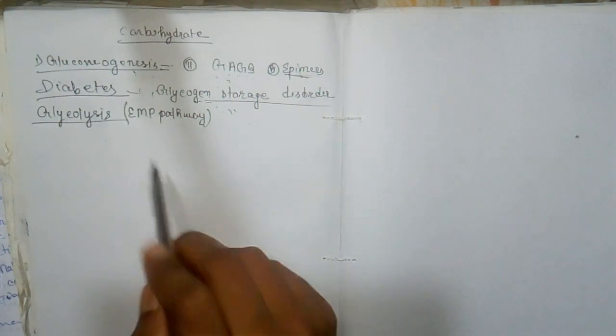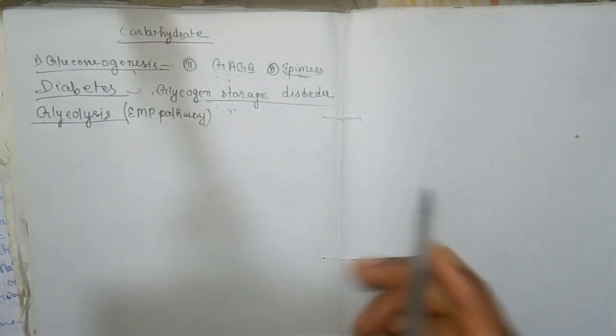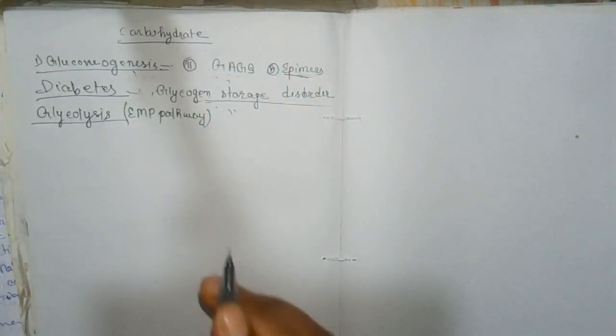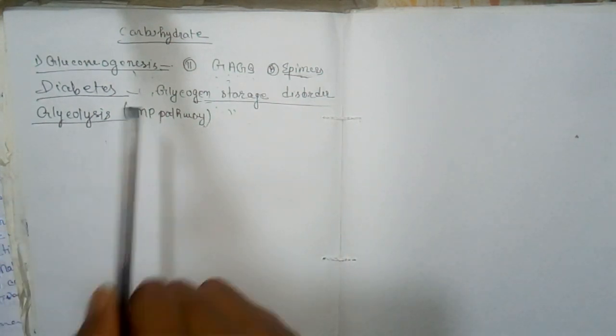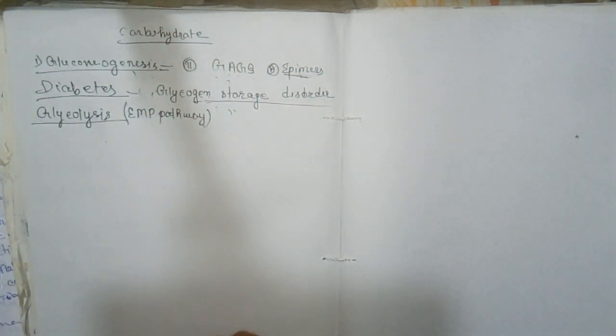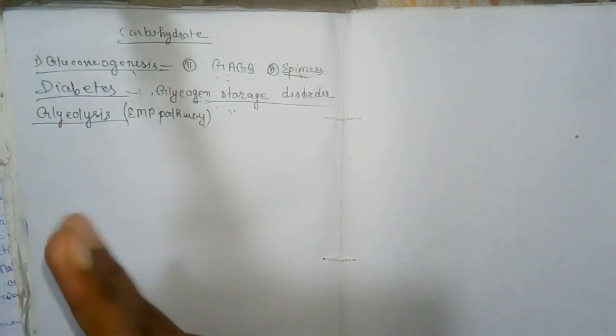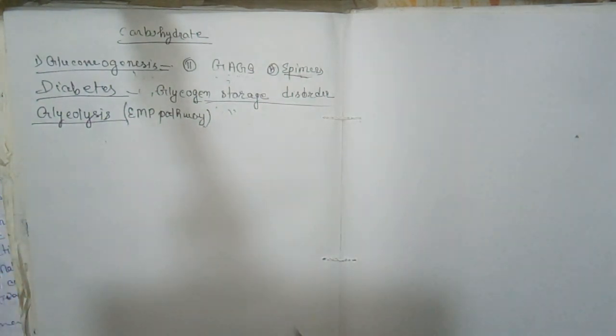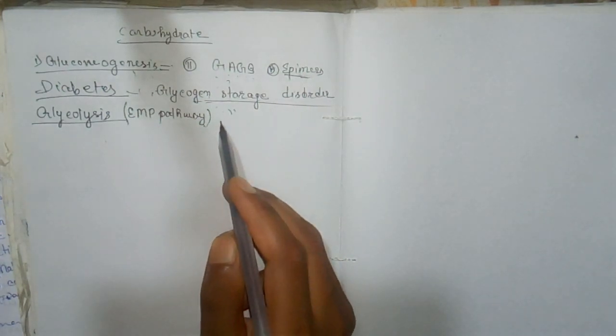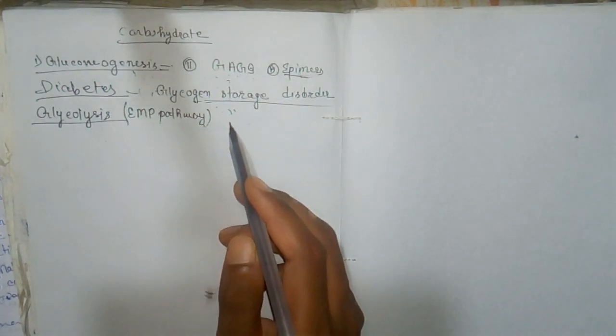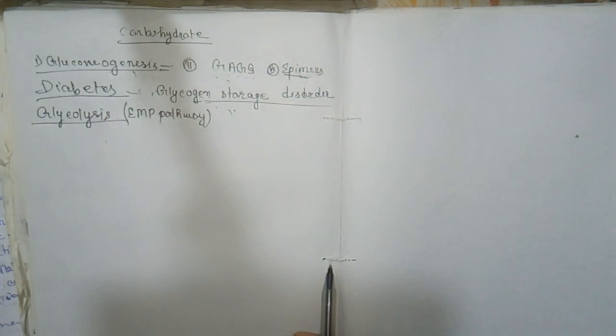The pathway of glycolysis can be defined as three distinct phases. Number 1, the energy investment phase or priming phase, number 2, the splitting phase, and number 3, the energy generation phase. So these three phases are there.